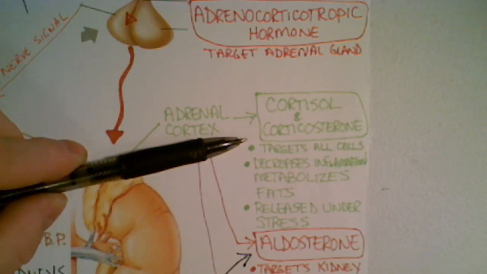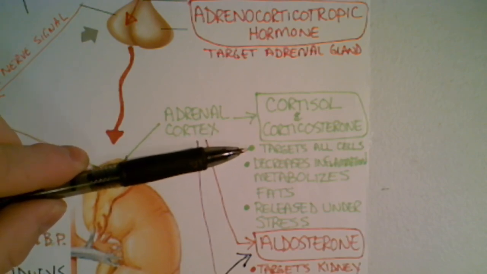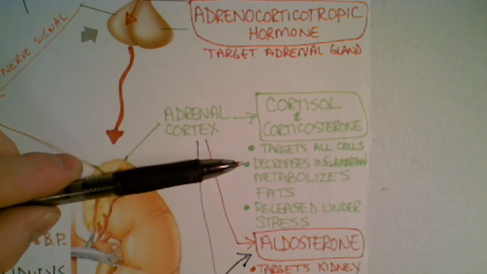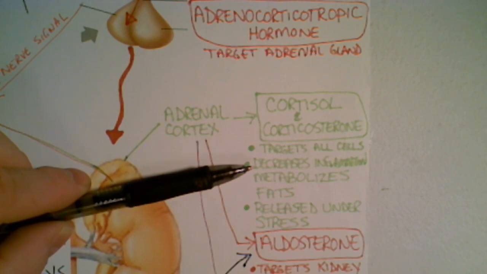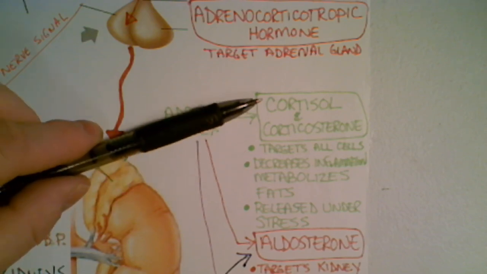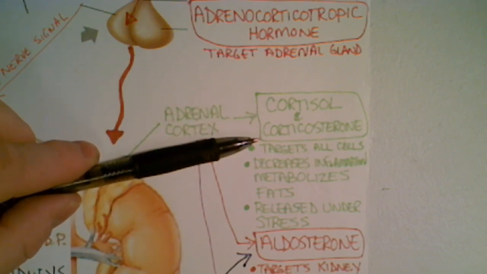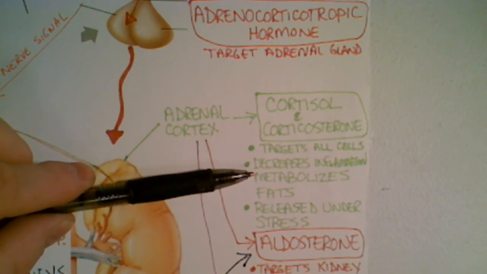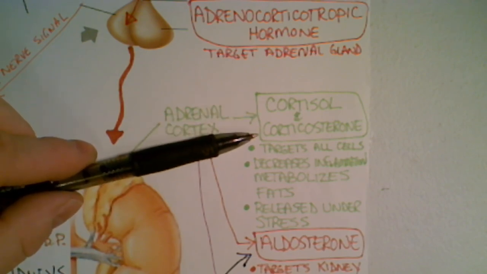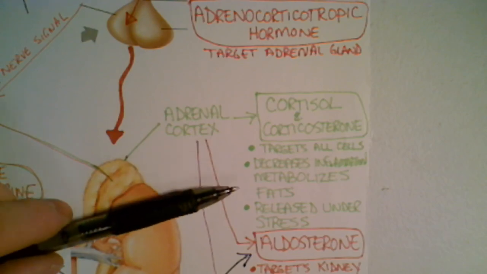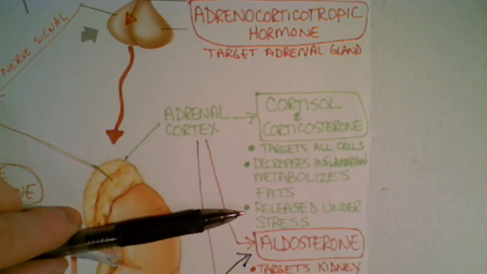Cortisol and corticosterone target all the cells of our body, and they decrease inflammation. That word says inflammation. It's kind of hard to see. Which, remember, is what's caused when we have an injury. So cortisol and corticosterone decreases inflammation, so we don't have too much inflammation. We also, remember, metabolize fats with cortisol and corticosterone. It's released a lot of times under a high stress situation.